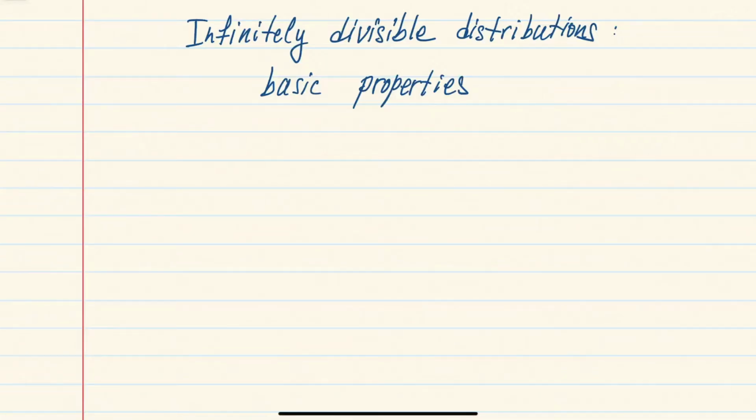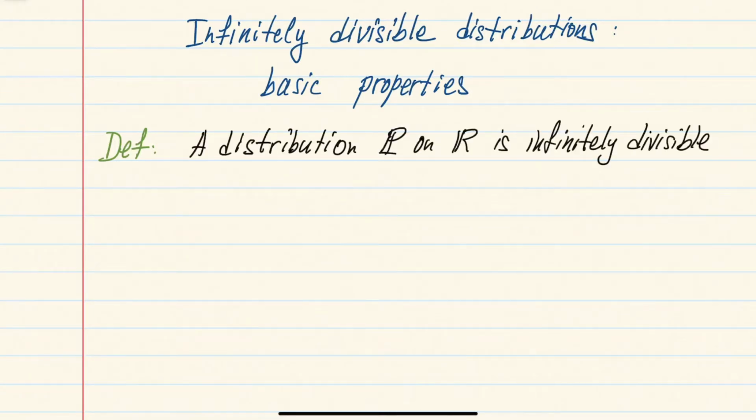In this section, we begin discussing infinitely divisible distributions, and we will begin with the definition and some motivation. So first, the definition is as follows. A distribution P on the real line is called infinitely divisible if for any integer n greater or equal than 1, we can find a distribution Pn such that our distribution P is an n-fold convolution of Pn.